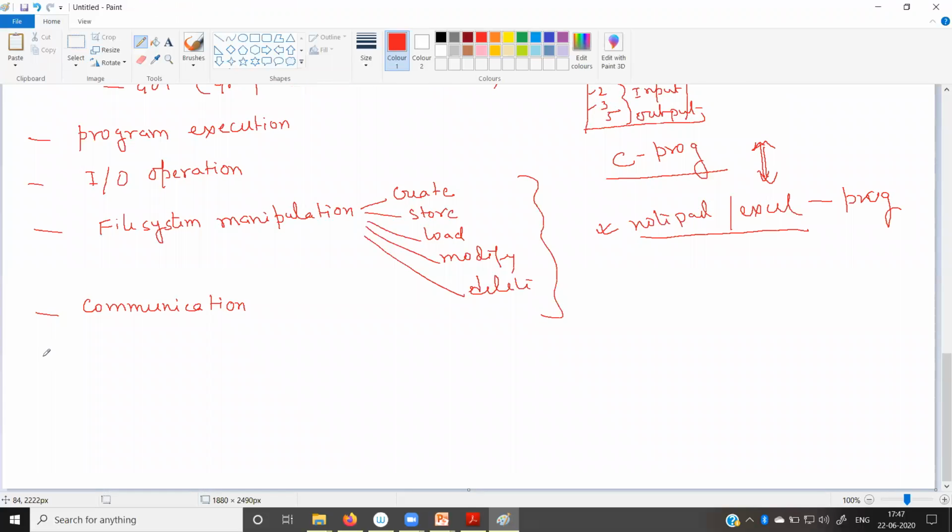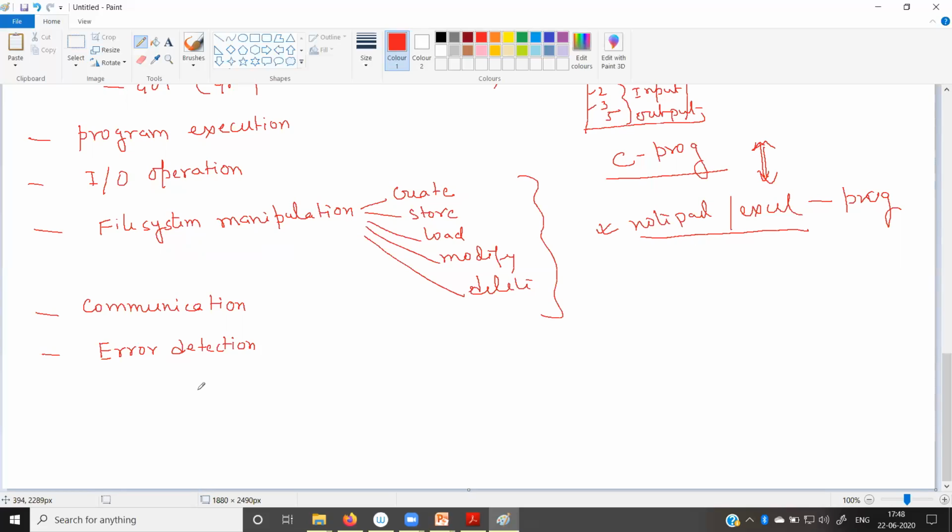Now, other than the communication service, there is another service called error detection. Error detection is another service provided by the operating system. It detects any error present in the system, whether the IO devices are not working properly, there is a failure of the memory, the CPU has a failure, or any operation takes too long to execute. All of those things will be reported. Who will report? The operating system. But how?